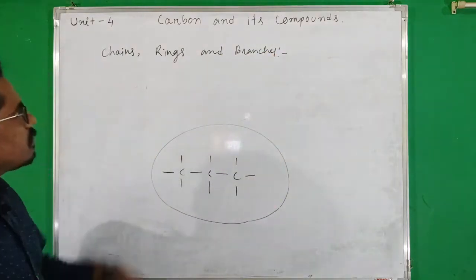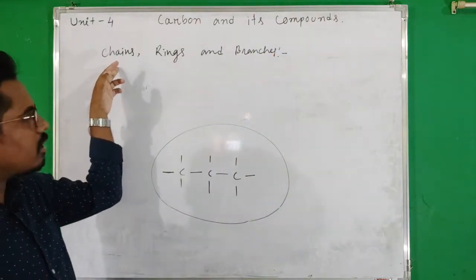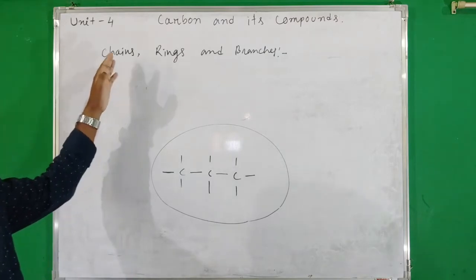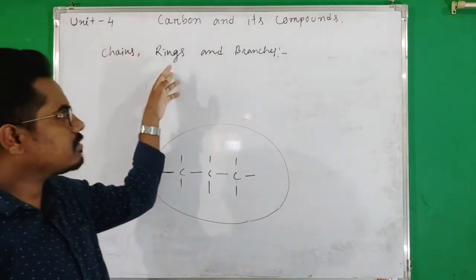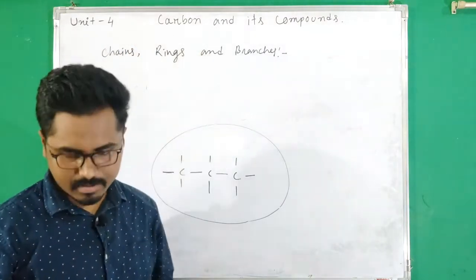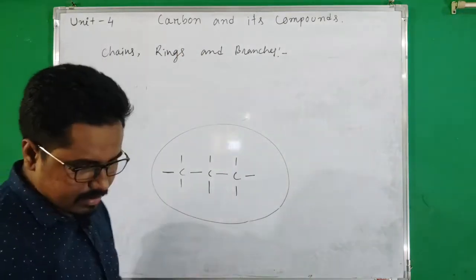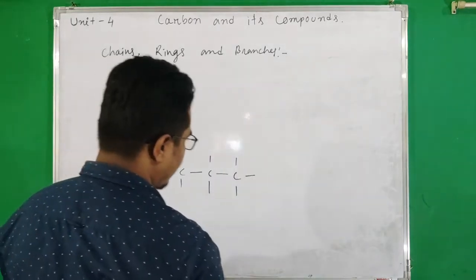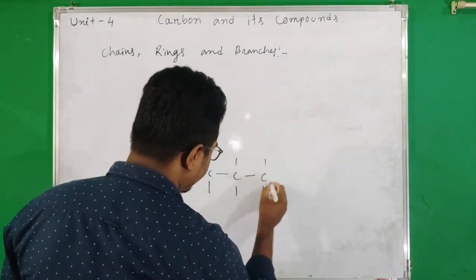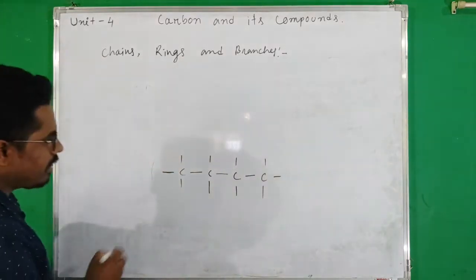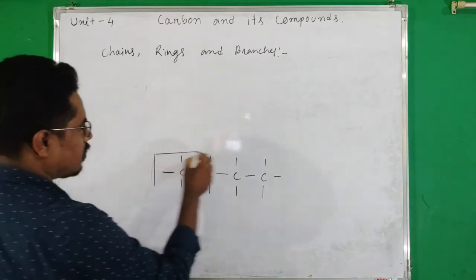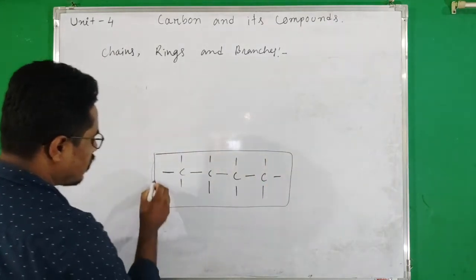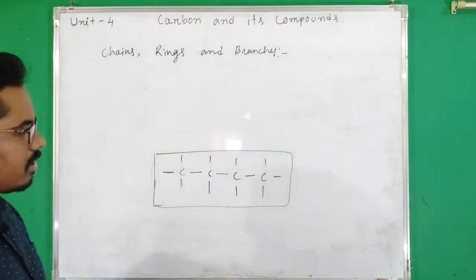We will study about organic compounds or carbon containing compounds having chains, after that rings, and then branches. In this case, we can again add another carbon atom, and it is known as carbon-carbon chain. That means compounds containing carbon chain.